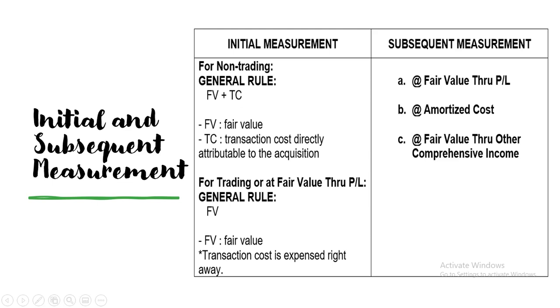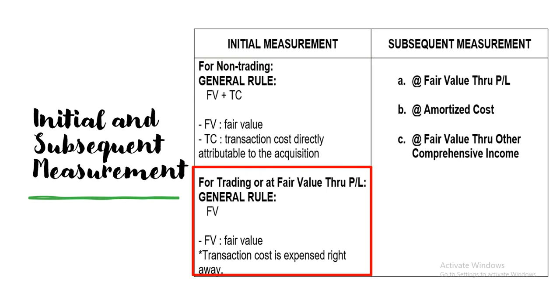So for initial measurement for non-trading, the general rule is that it is fair value or FV plus TC, or shall we say FV, which is the fair value, TC is the transaction cost, directly attributable to the acquisition of the investment. Now, if it is for trading or at fair value through profit or loss, the general rule is that it is measured at fair value or FV.